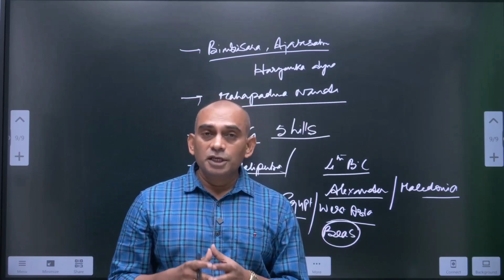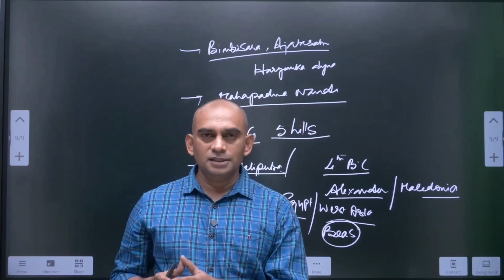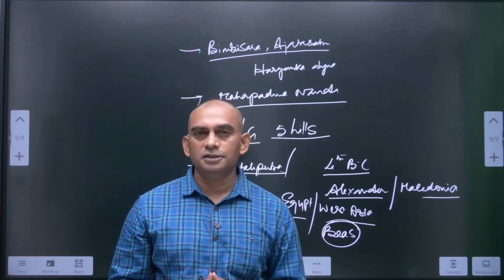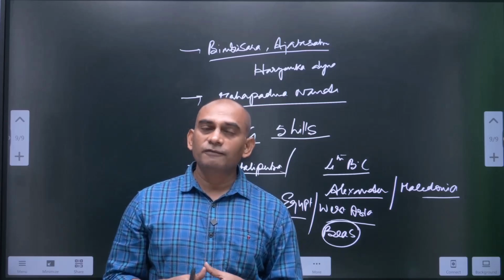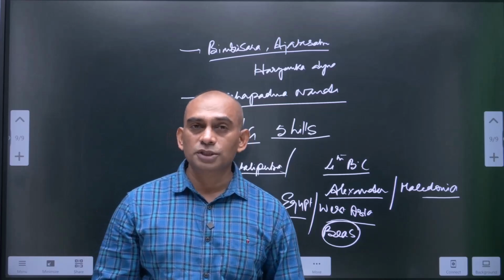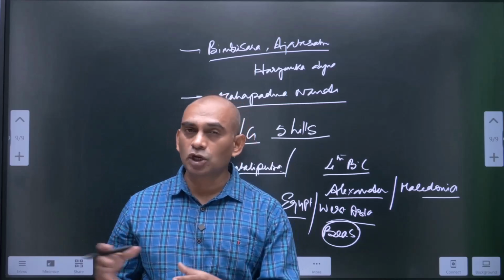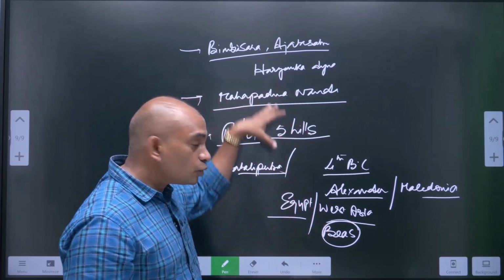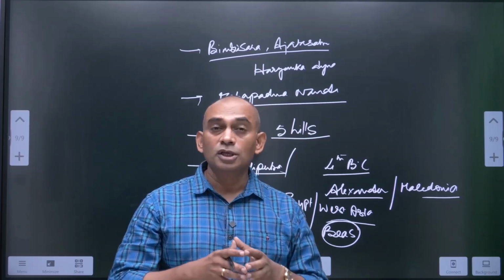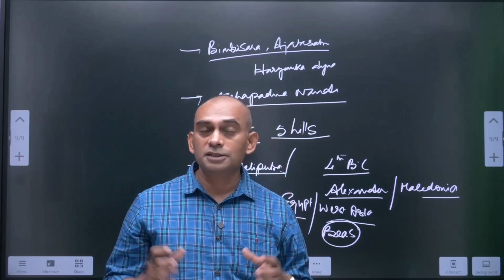After that, when he wanted to march towards the east, his soldiers refused to move. What was the reason behind it? His soldiers were scared of the Indian ruler who had vast armies of foot soldiers along with elephants and chariots. So this was the position of Magadha during that period. It was the strongest Mahajanapada.